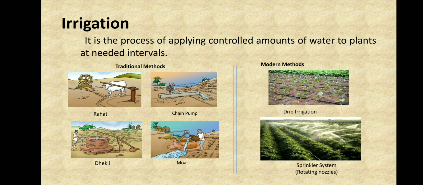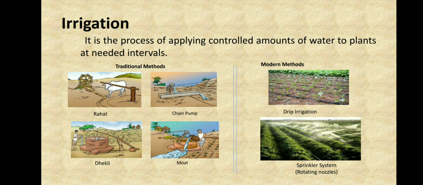Now when this water only goes to the soil, there are many advantages, like the roots will get the water easily and directly. And the second thing is there is no wastage of water at all, right? Because it is only being transported to the soil, to the roots, which need the water. So in this there is no wastage of water, and the water is being directly given to the plants.